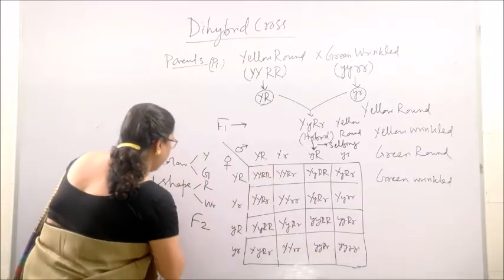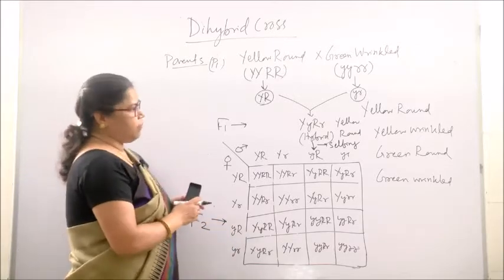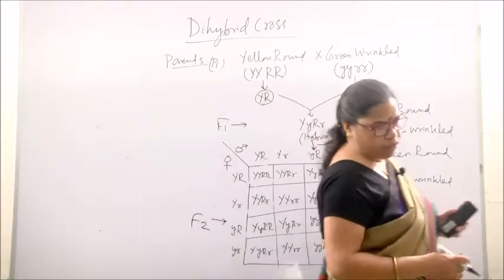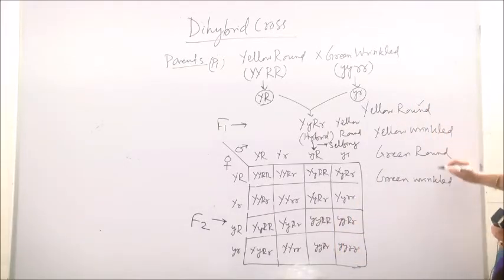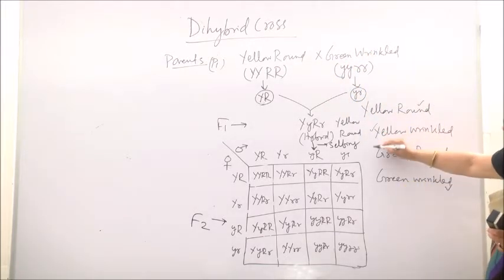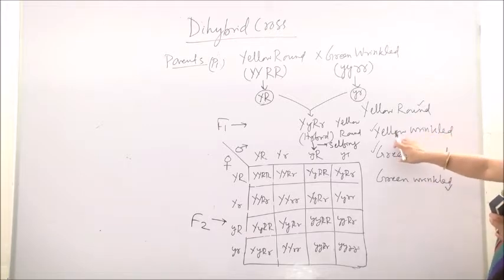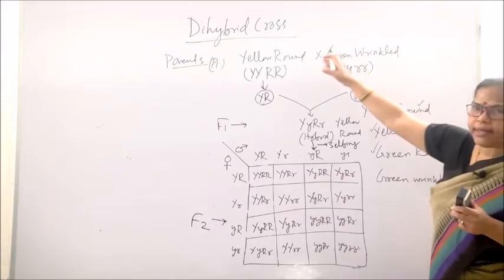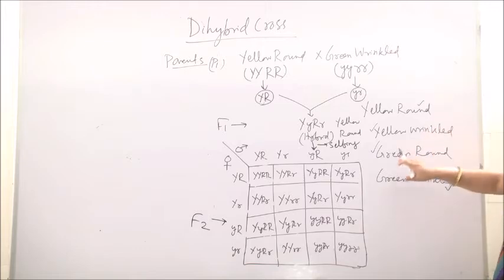So, these are the F2 plants. What are the phenotypes? You see, 4 different types of phenotypes are seen. One is yellow round, one is green wrinkled. These are the parent types, but you see 2 new types are also seen. What are those 2 new types? There are yellow with wrinkled, a combination that was not there in the parent, but here it is found. So, yellow with wrinkled, similarly green with round.